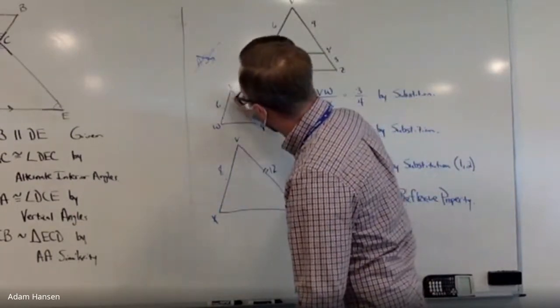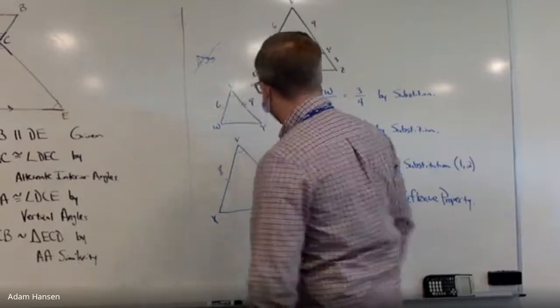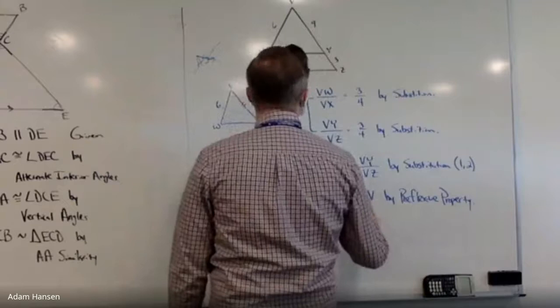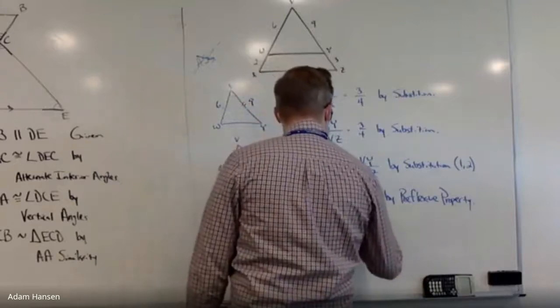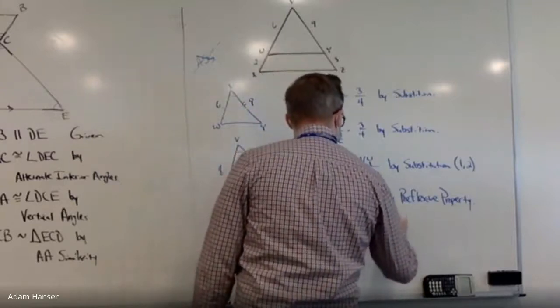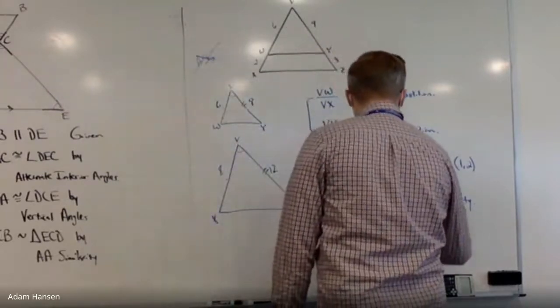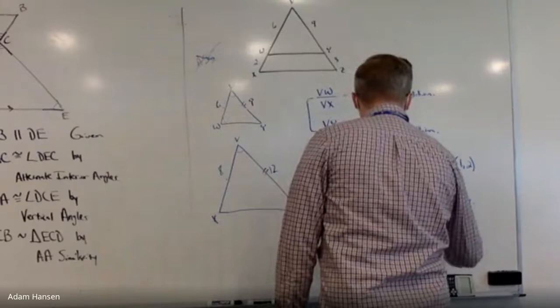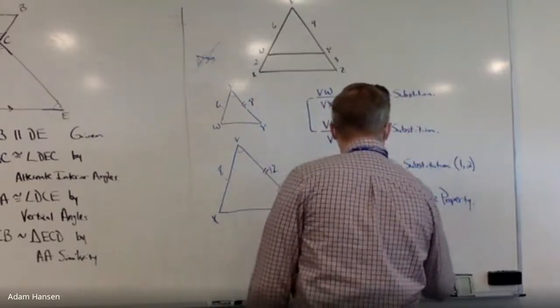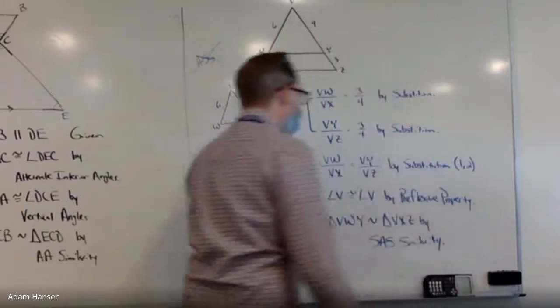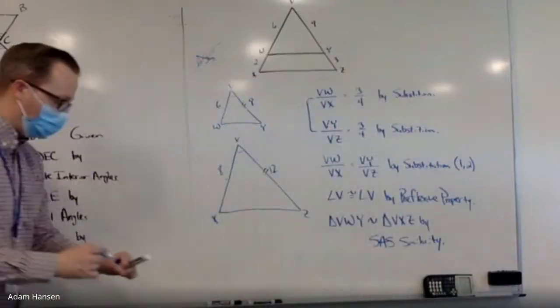For us to use. So now we've got triangle VWY is similar to triangle VXZ by SAS similarity, side, angle, side.